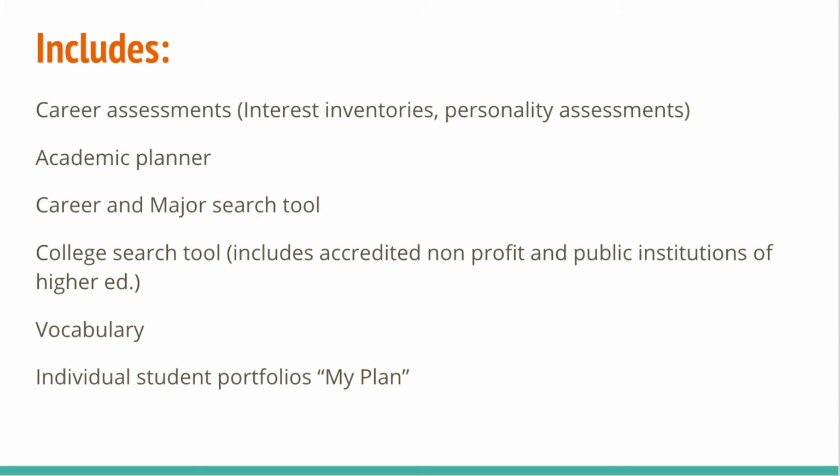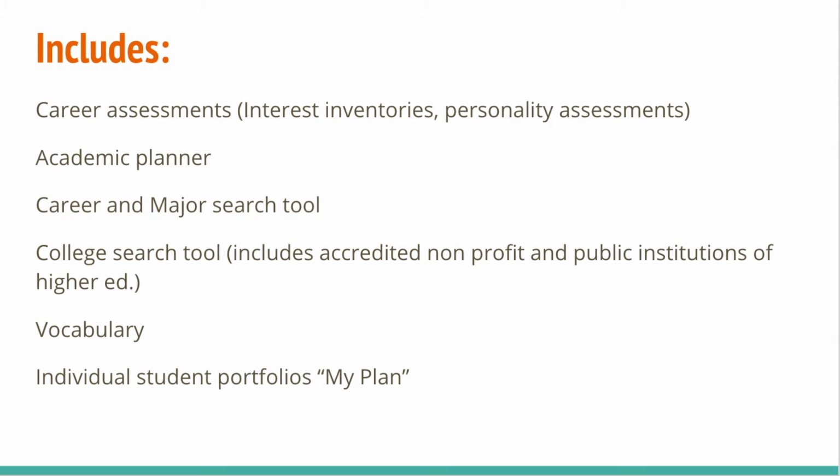The platform also includes the career major search tool, which again is just such a great tool for students to go in and they can type in any college system that they are interested in looking at and really get some in-depth information about what those campuses have to offer. And same thing with the major search tool. Students can go in, look up specific majors. They can tie those majors in with what degrees are needed, and then from there, tie it in with college campuses that actually offer those degrees. So it helps the students, one, identify that career goal that they have, and then work backwards to the steps that they need in order to reach that goal.